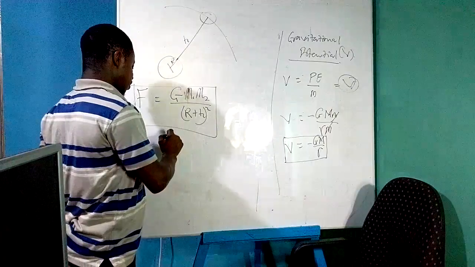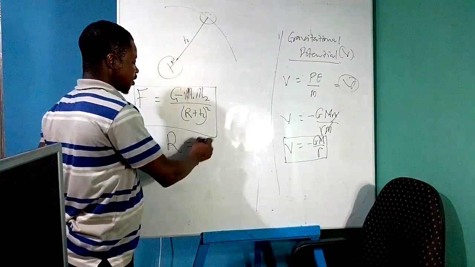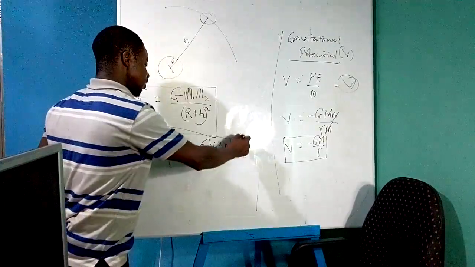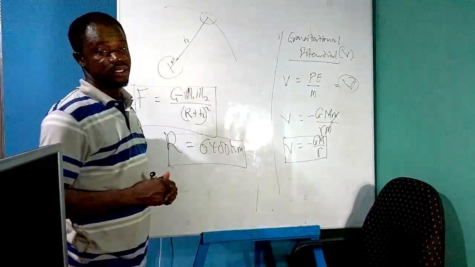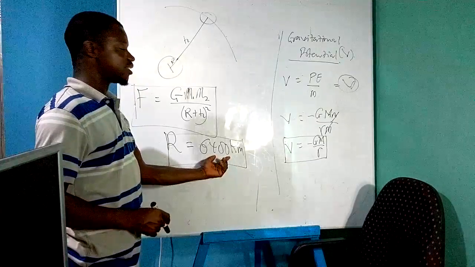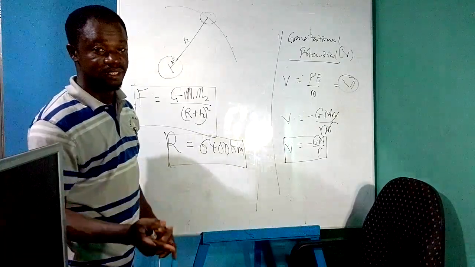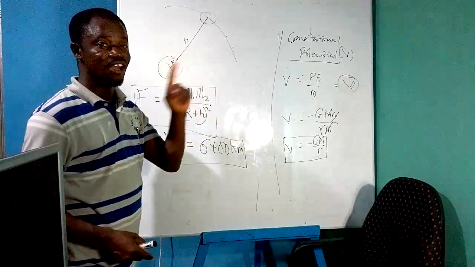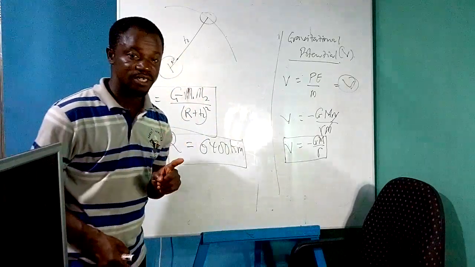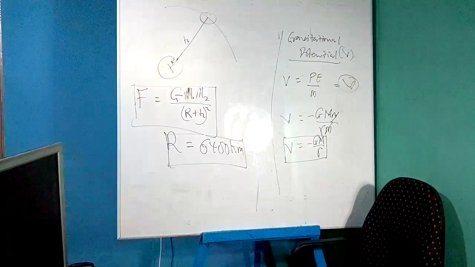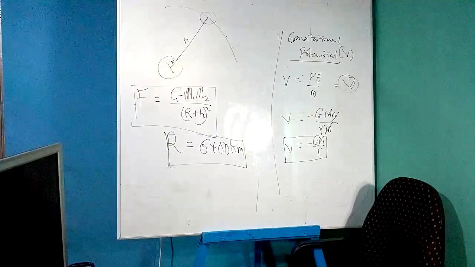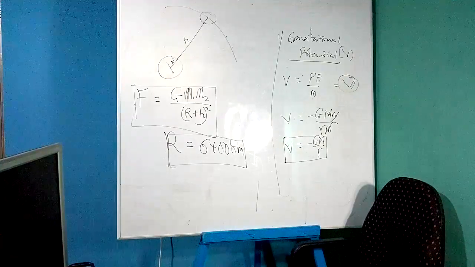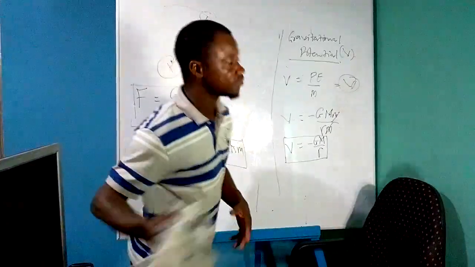The value for the radius of the Earth R is approximately 6,400 kilometers. So when you're dealing with this, convert the 6,400 kilometers into meters before you use it, because the universal gravitational constant is measured in meters. Alright? Good.